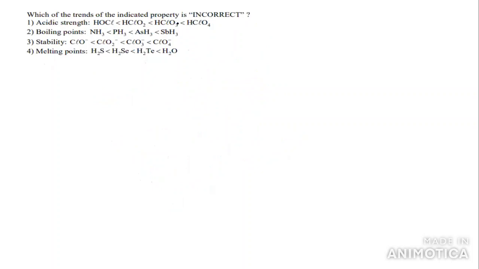Which of the following is an incorrect characteristic? The first one you can see is the oxoacids of chlorine. What is the acidic nature here? HClO4 is greater than HClO3 greater than HClO2 greater than HOCl. This is the order of acidic nature.